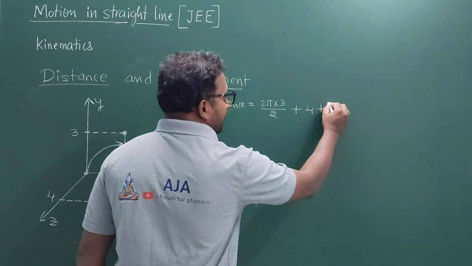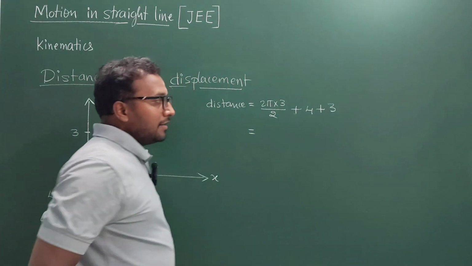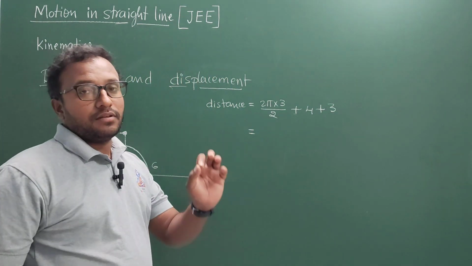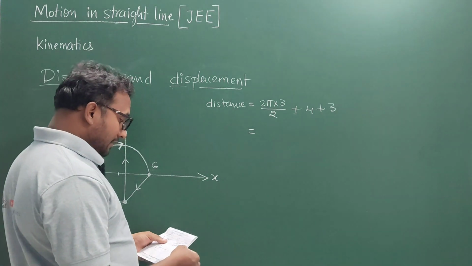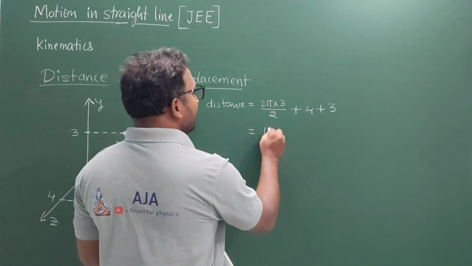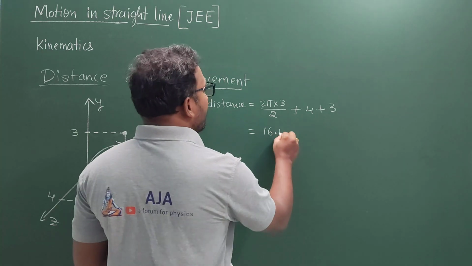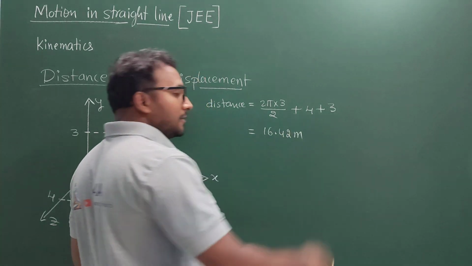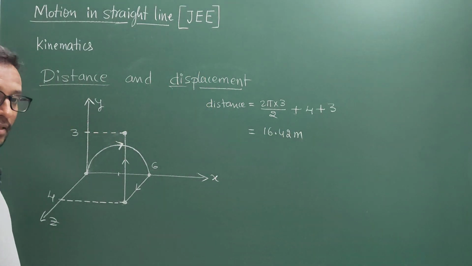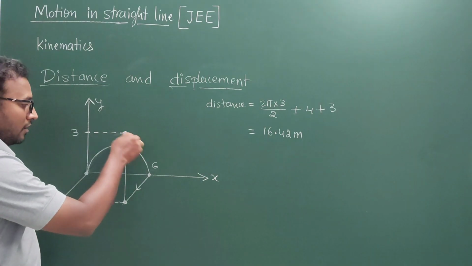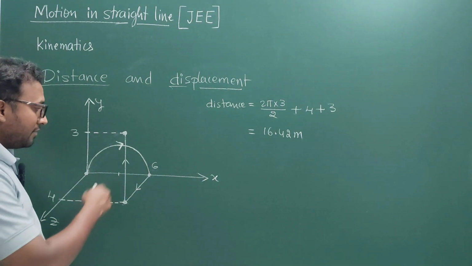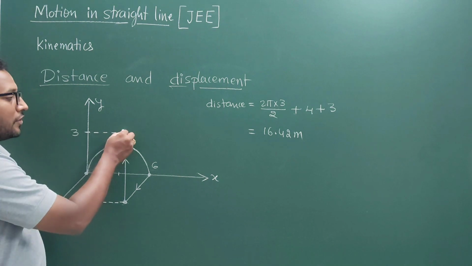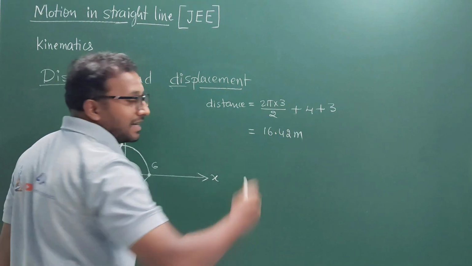If you simplify this by putting the value of pi as 3.142 or 22 by 7, the distance covered by the body is going to be 16.42 meters. I have taken all the path wherever the body has traveled from here to here, and that is 16.42 meters.